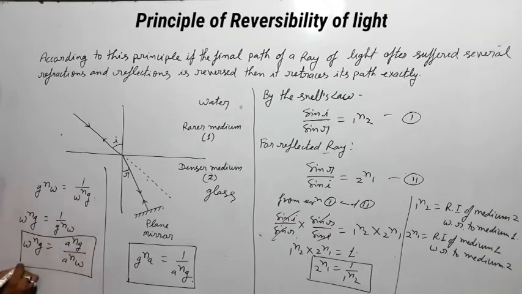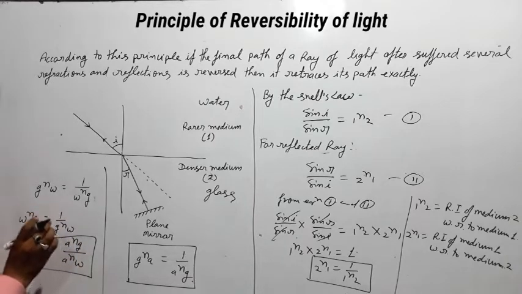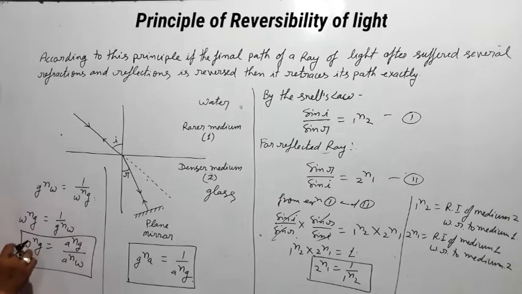This is the most important formula: wng equals agn upon anw. Why? Because agn is the absolute refractive index of glass, and anw is the absolute refractive index of water. Okay, so the relative refractive index is the ratio of the absolute refractive index of the second medium to the absolute refractive index of the first medium. So here we see that the refractive index of glass with respect to water is the ratio of the absolute refractive index of glass to the absolute refractive index of water.